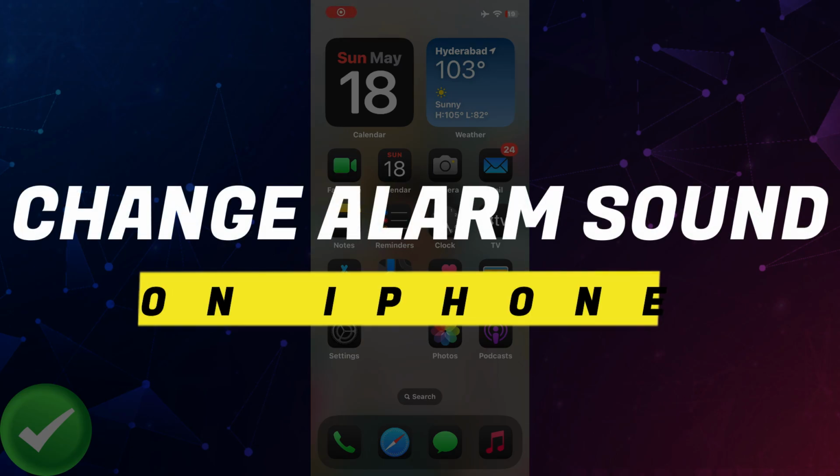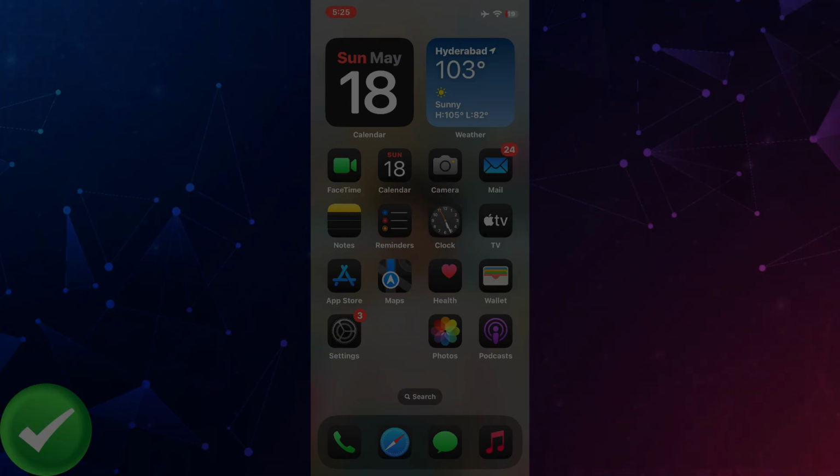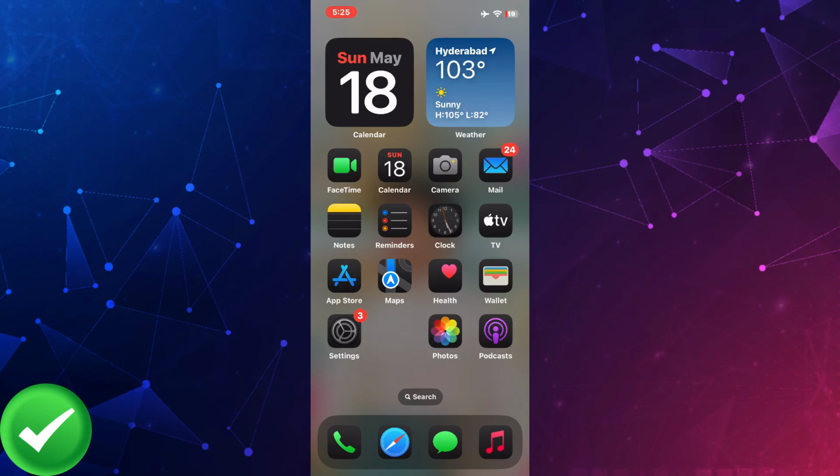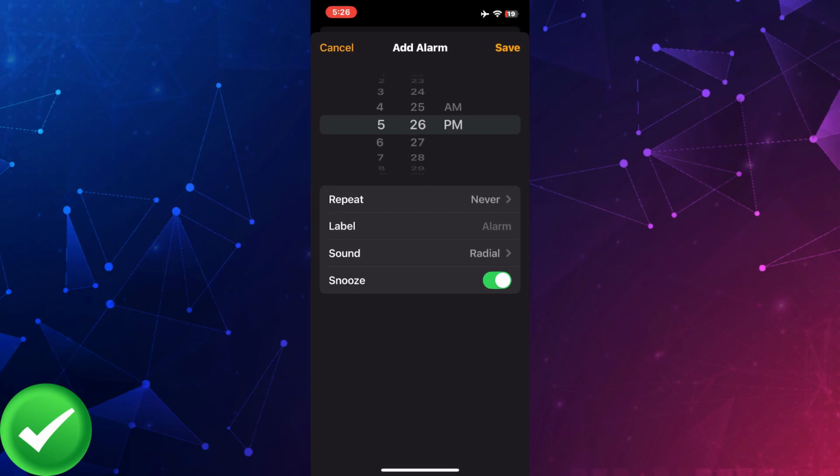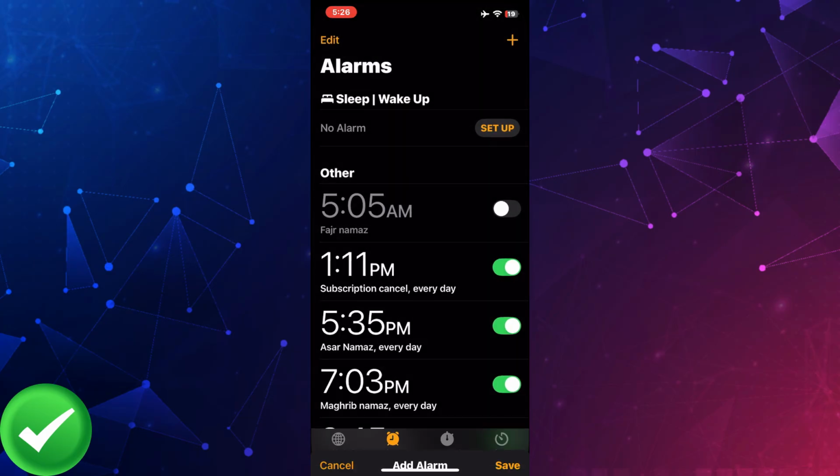How to change alarm sound on iPhone. So the first thing that you want to do is open up the Clock app on your iPhone. After that, make sure you select Alarms at the bottom. Then you can create a new alarm by clicking the plus icon at the top right or select an existing alarm.